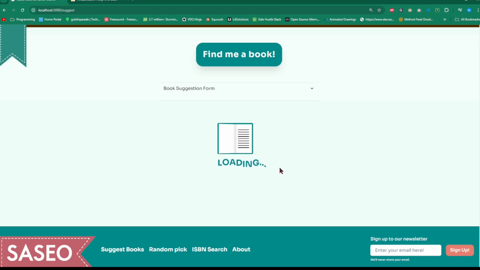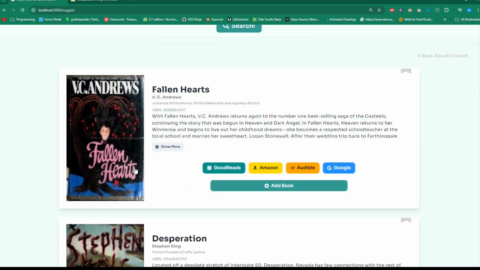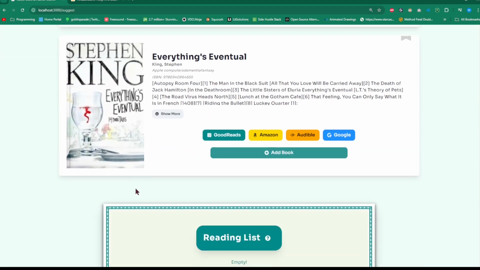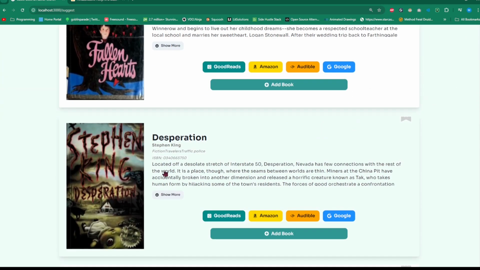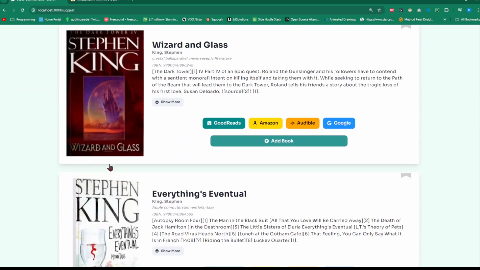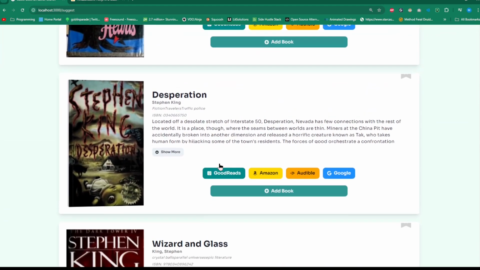One of the things with OpenLibrary API is that the data structuring for this API is very different from Google Books API, as in there's a lot of errors and inconsistent keys for these objects. So all these books I'm getting are being pulled from a back-end pool, right? Wow, that's interesting. A lot of Stephen King's. Who knew horror could be pulling Stephen King, right?